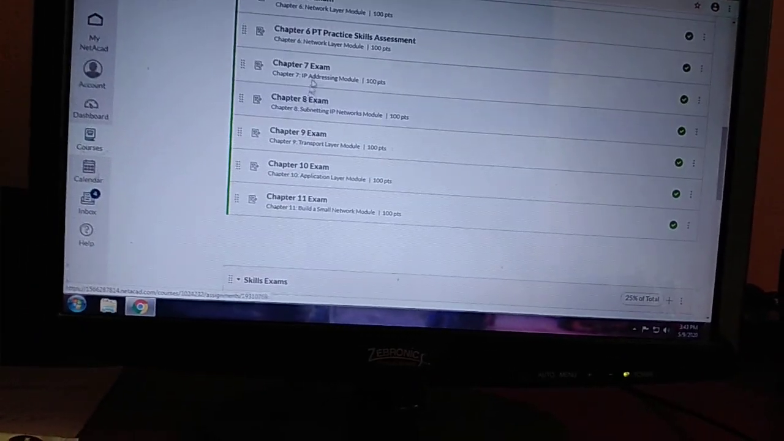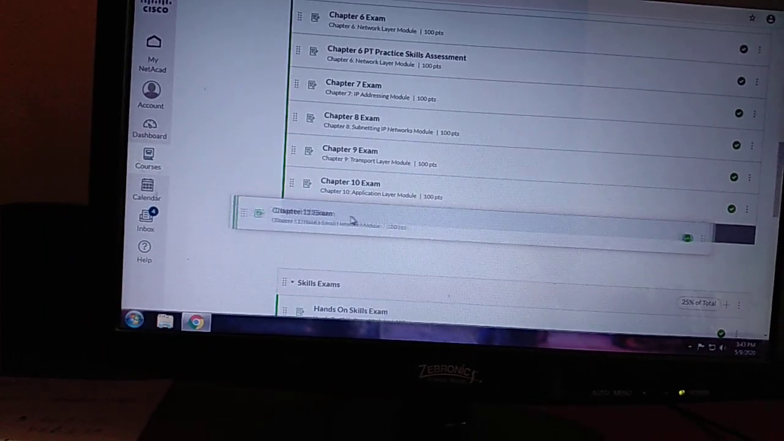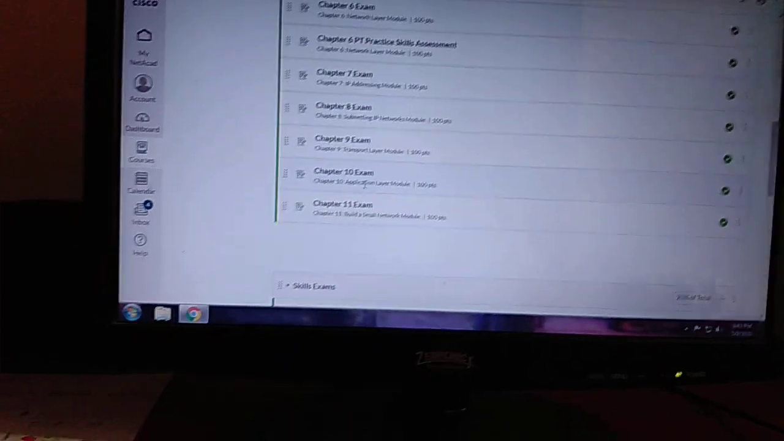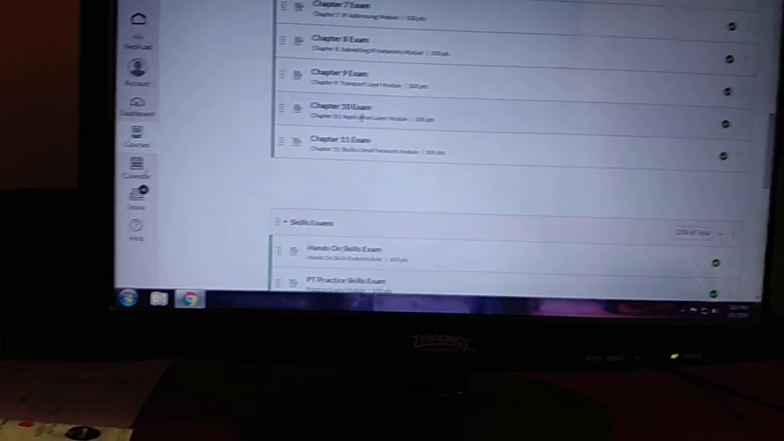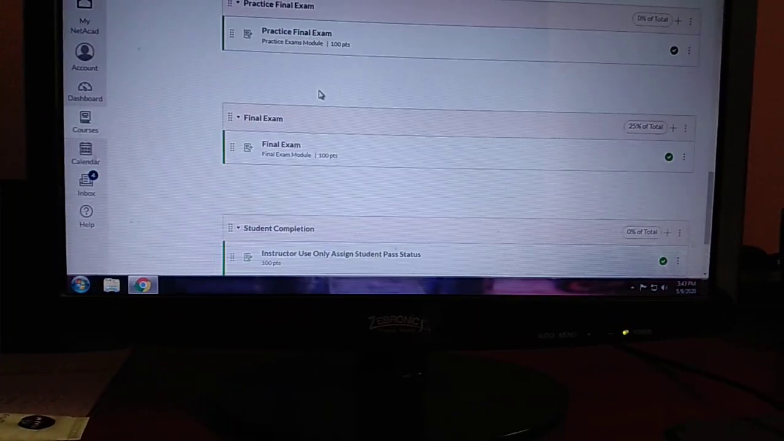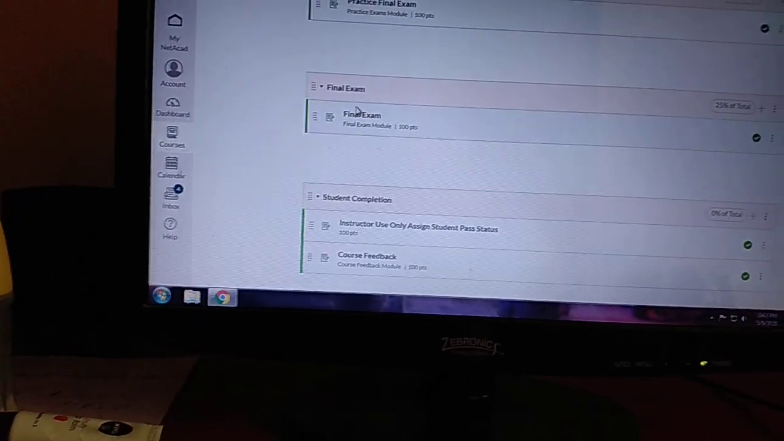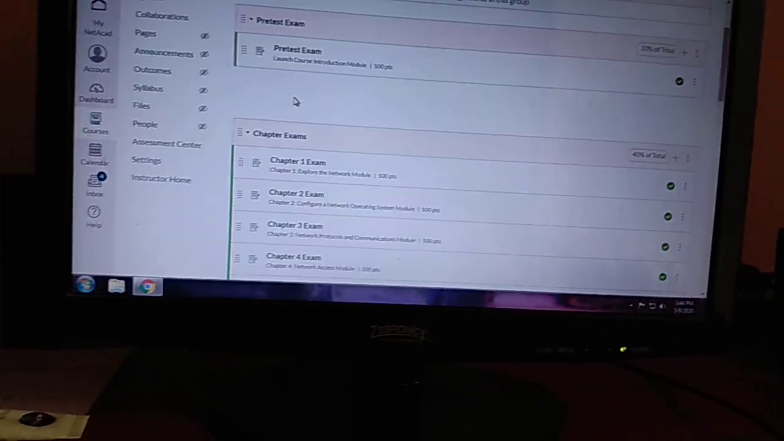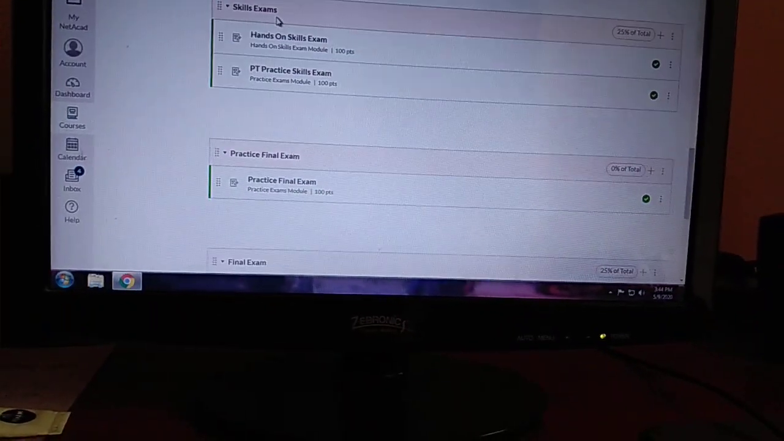When I click on assignments, automatically we will get some chapters: chapter 1 exam, chapter 2 exam, chapter 3 exam, chapter 4, up to chapter 11, because we have 11 chapters. Automatically we have 11 exams also, I mean, an exam per chapter. And after completion of these 11 chapters, we have something called a final exam.